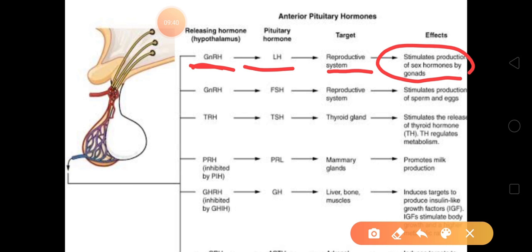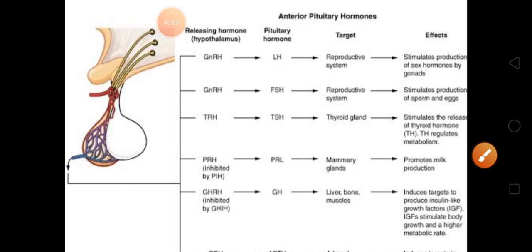Second is again GnRH, which will activate pituitary gland, and now pituitary gland will secrete FSH, follicle stimulating hormone. Again the target will be reproductive system, and it will stimulate production of sperms and eggs. Like this they will secrete the hormone, it will go to the pituitary gland, which will release the hormone, which will go to the target cell and have its effect.